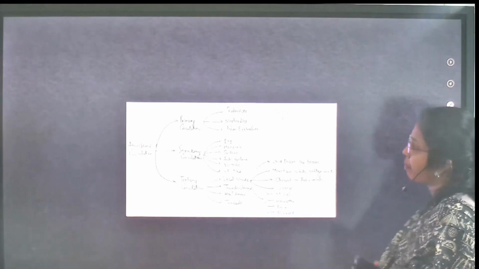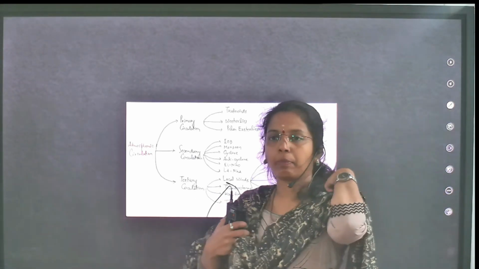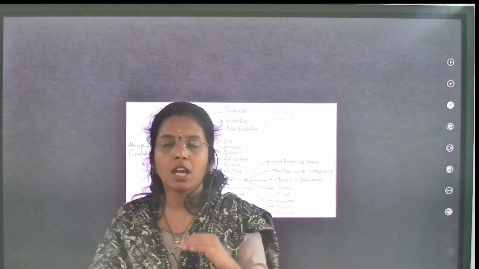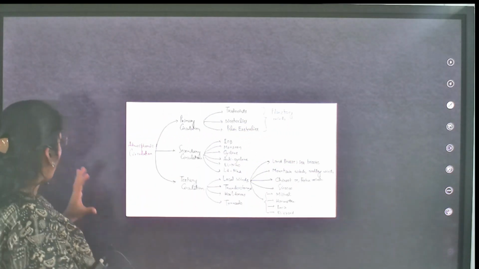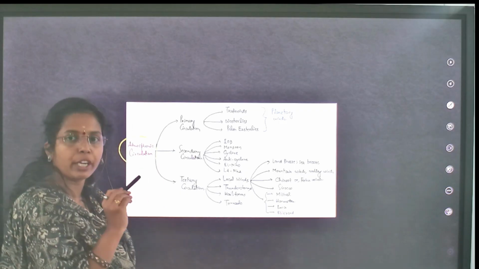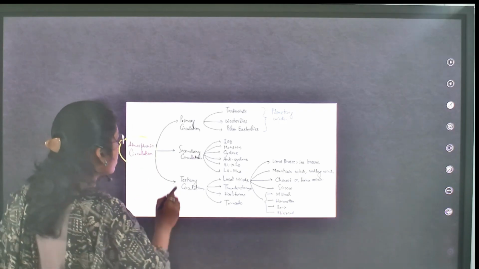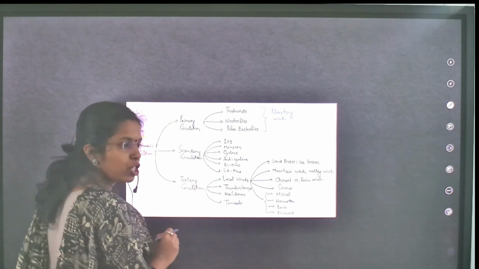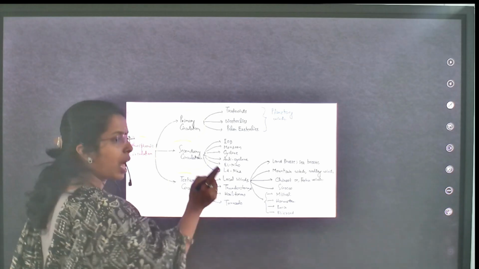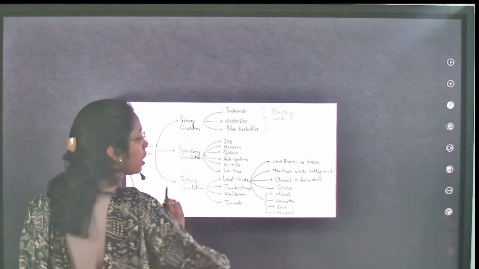Next, atmospheric circulation. Atmospheric circulation is very important. Why does atmospheric circulation happen? We are going to see. First, in atmospheric circulation, we are going to see 3 types of circulations. First, primary circulation. Second, secondary circulation. Third, tertiary circulation. Primary circulation is very important.